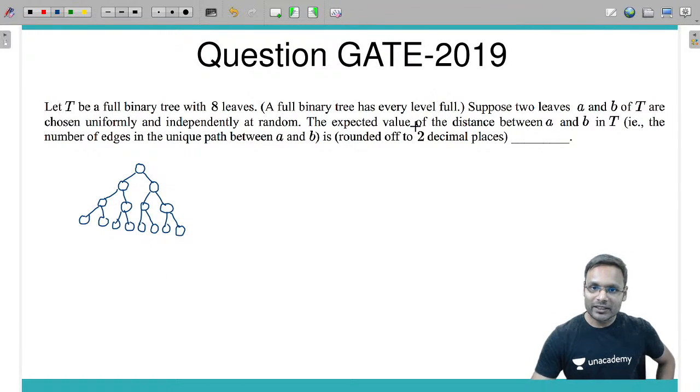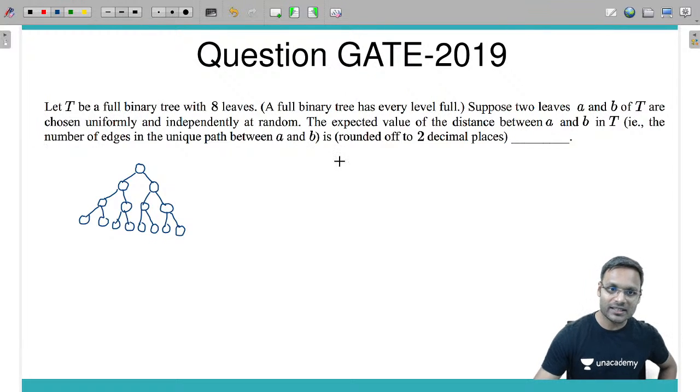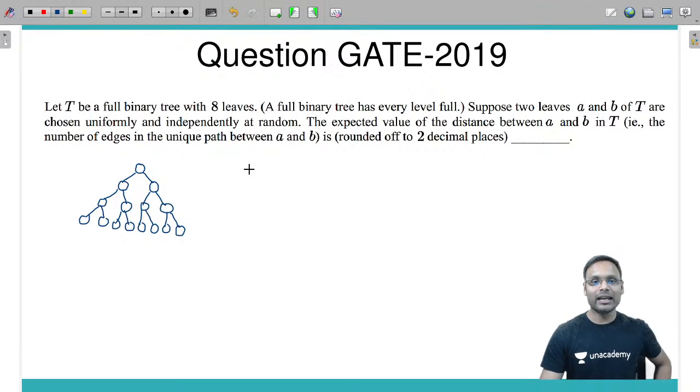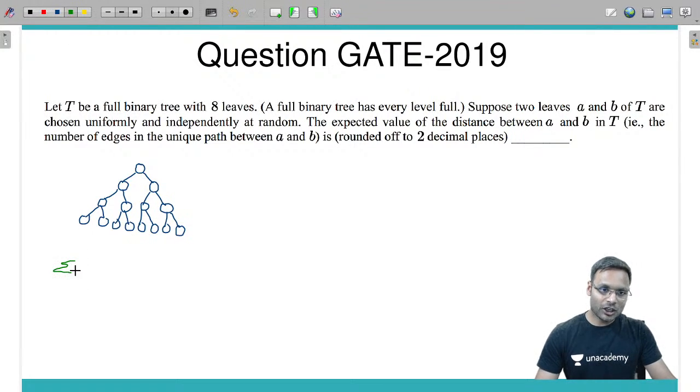The expected value of the distance between A and B in T is what? And what is the distance? The number of edges in unique path between A and B. So what is the expected value? First of all, expected value is nothing but summation of the value x into probability of x.